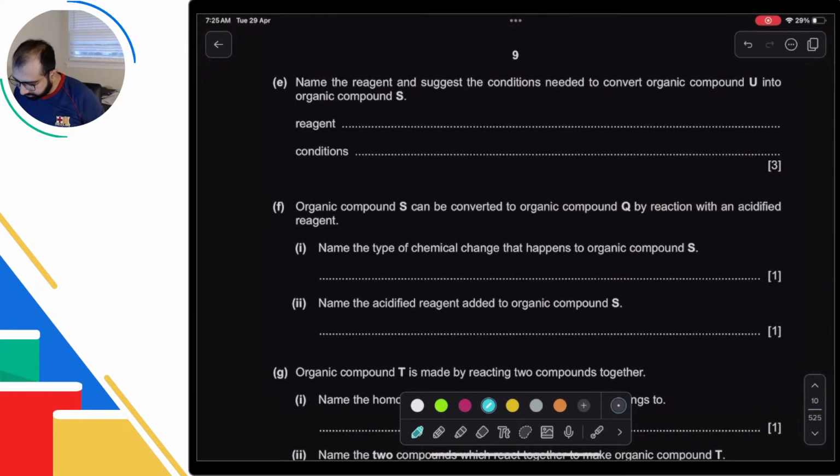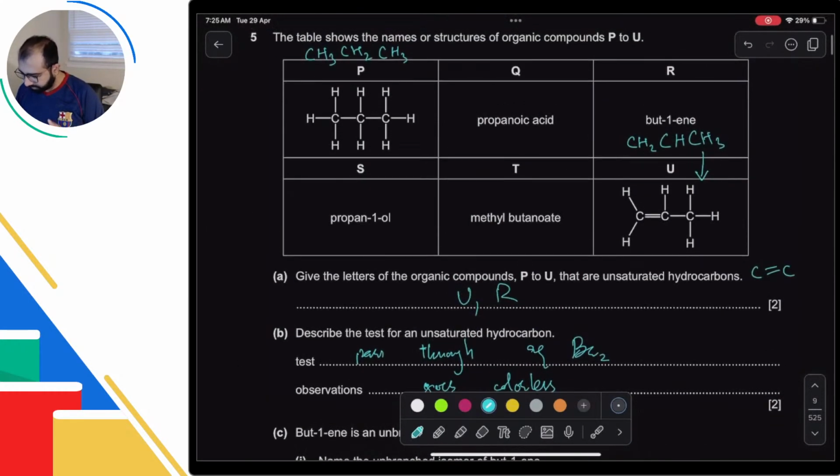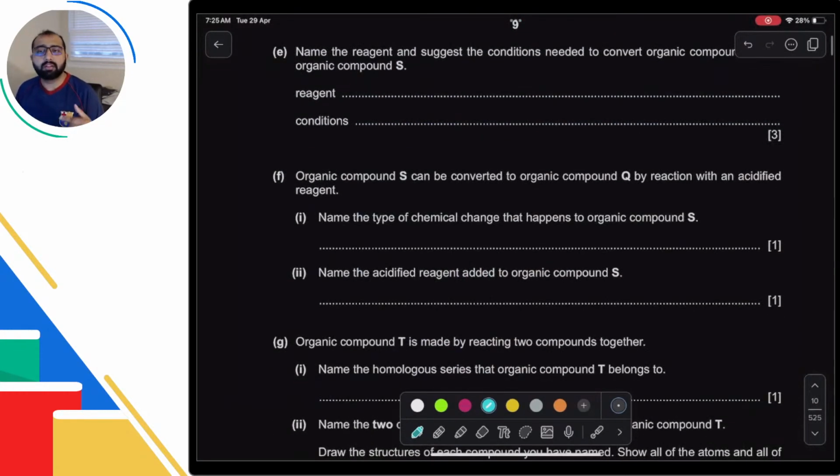Name the reagent and suggest the condition needed to convert organic compound U into S. U is an alkene. S is an alcohol. How do you go from alkene to alcohol? You add water with a catalyst at high temperature. What are the conditions? Phosphoric acid catalyst, 60 atmospheric pressure, 300 degrees Celsius. These are your three requirements. Even if you give one of them, you will get the answer. So we need steam or water, and conditions are 60 atmospheric pressure, 300 degrees Celsius temperature, H3PO4 catalyst.